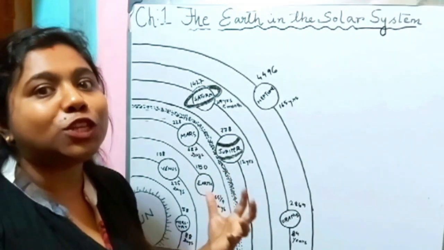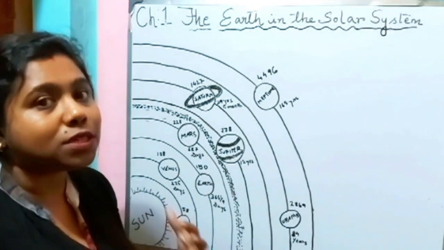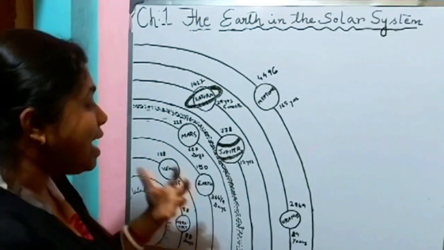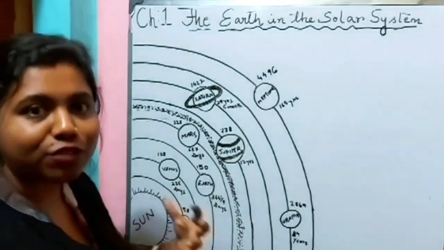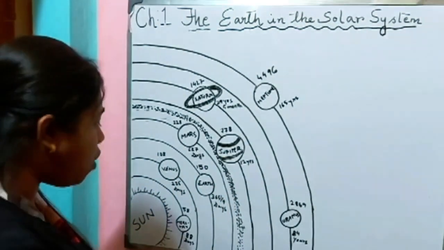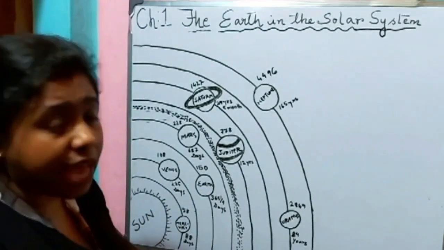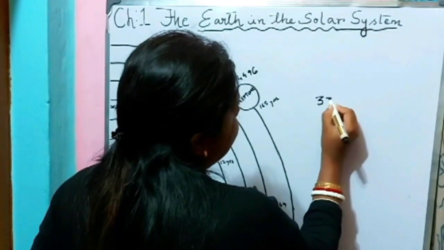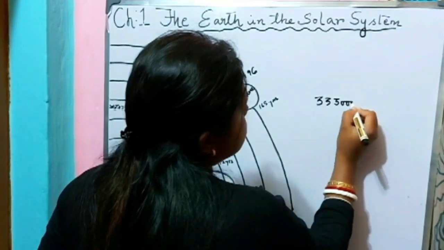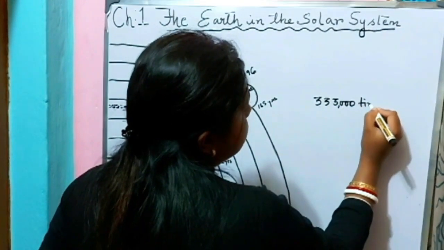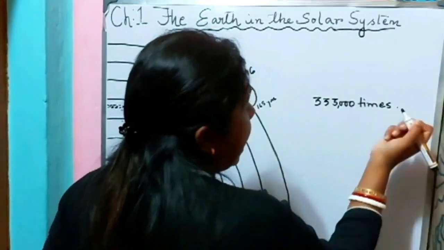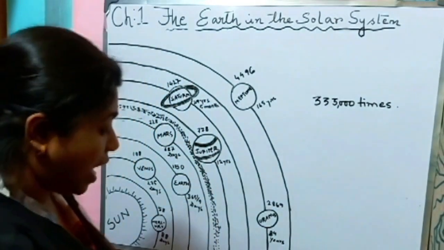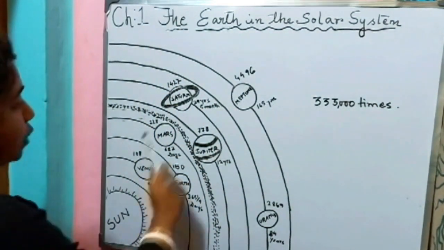It appears so big to us because it is quite close to the Earth and we get heat and light from the sun. Now, the mass of the sun is 333,000 times that of the Earth. Now, you can see the 8 planets.